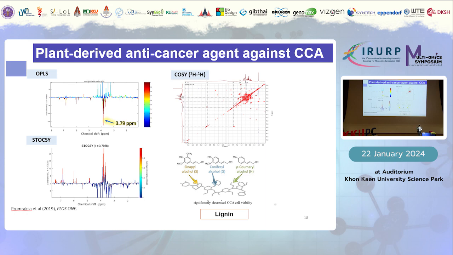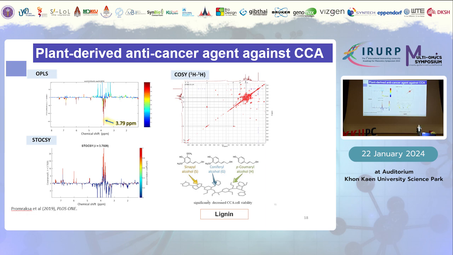Then we performed correlation regression analysis to see the potential metabolites associated with the lower cell viability, and we found that lignin compound 2012 seems to be the promising metabolite with such a function. Then we confirmed the existence of lignin compound 2012 using 2D NMR, and COSY is one of the examples. Having talked about lignin, the lignin compound has three different chemical components: one is sinapyl alcohol, two is coniferyl alcohol, and three is p-coumaryl alcohol.